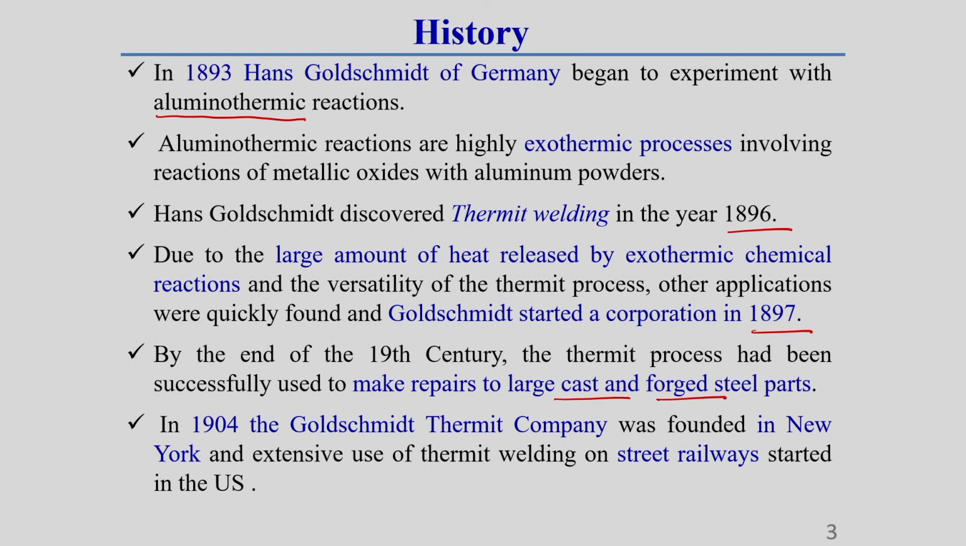Now, in 1904, this Goldsmith Thermit company expanded into different countries. It was founded in New York also, and its extensive use of thermit welding process on steel railway started in the USA in 1904 itself. In the US it got its popularity in the field of railway section joining. Afterwards, nowadays also it has a lot of application in the field of railway as well as in different cast products.